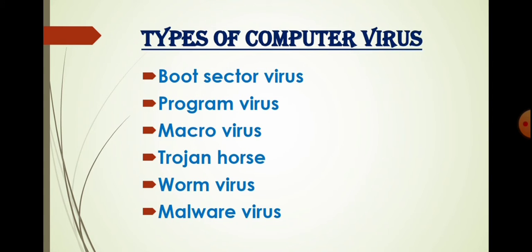Types of computer virus. First one, boot sector virus, program virus, macro virus, Trojan horse, worm virus, malware virus. A computer virus is an intentionally written harmful program designed to obstruct the functioning of the system.